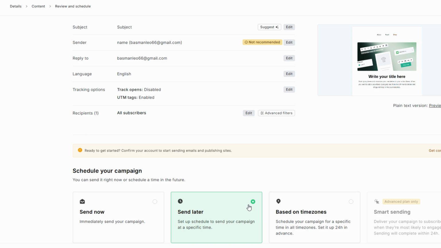Let's dive into creating landing pages. With MailerLite, crafting a landing page to complement your email campaigns is simple and effective. Landing pages are powerful tools for gathering email signups, promoting products, or showcasing special offers tailored to your audience.